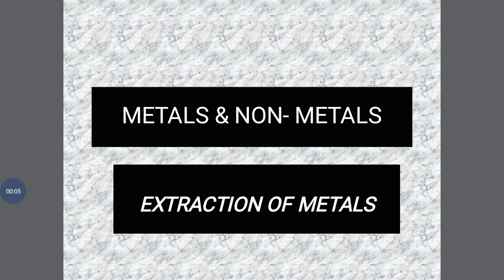Today we are going to discuss the extraction of metals from soil. In this you will learn the occurrence of metals and extraction of metals from the soil. We know the earth crust is the major source of metals. The elements or compounds which occur naturally in the earth crust are known as minerals.